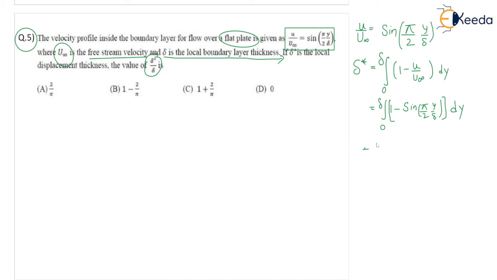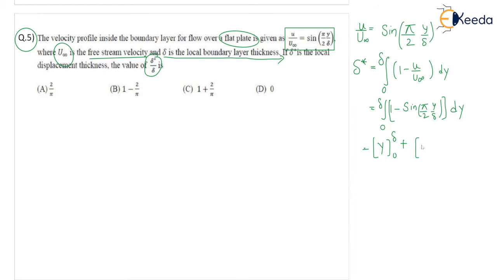So if you integrate, for the first term you get y, the integration of dy, from 0 to del, minus sine theta. The integration of sine theta is minus cos theta.